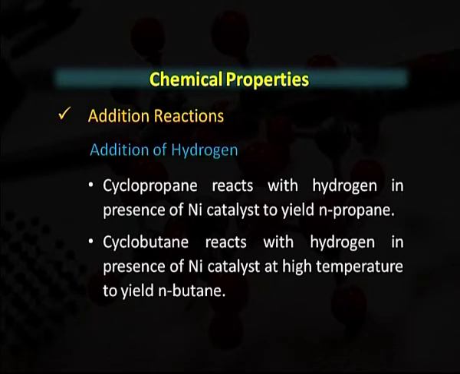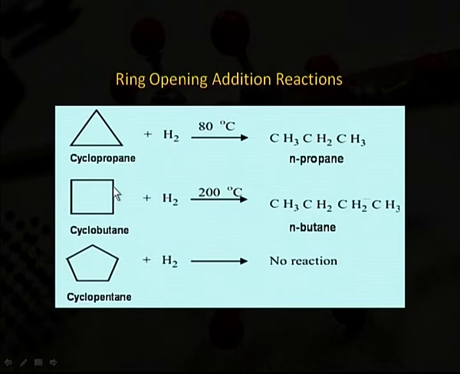Cyclobutane reacts with hydrogen in the presence of a nickel catalyst at high temperature to yield normal butane. In these reactions, we are seeing that cyclopropane, when reacted with hydrogen at 80 degrees Celsius, gives normal propane, that is a straight chain compound.